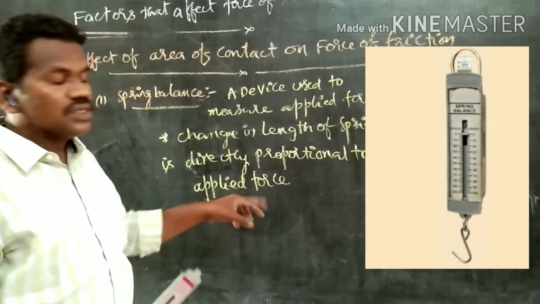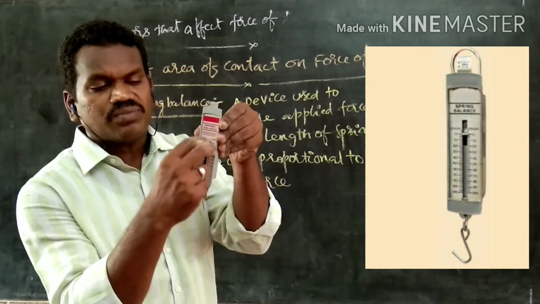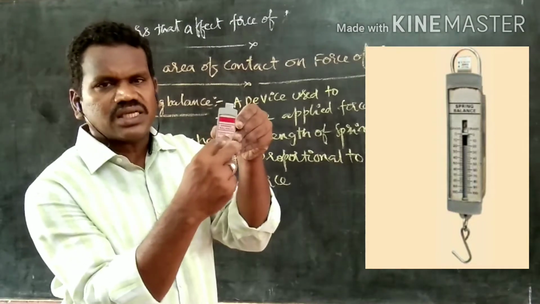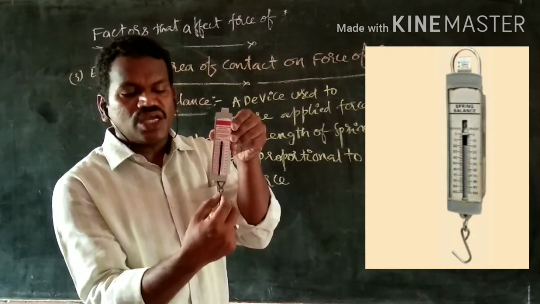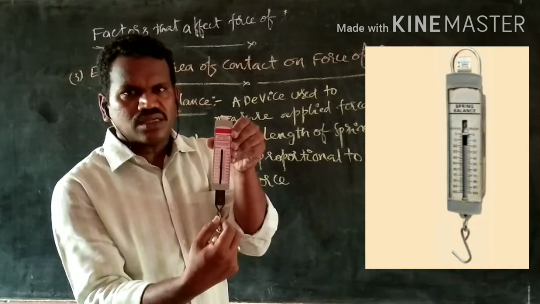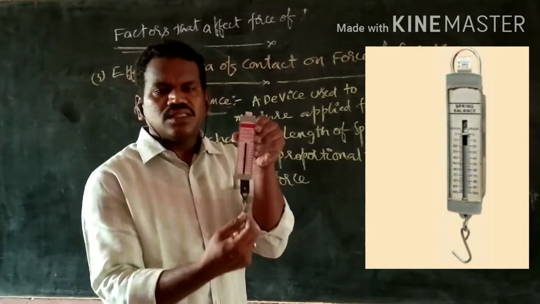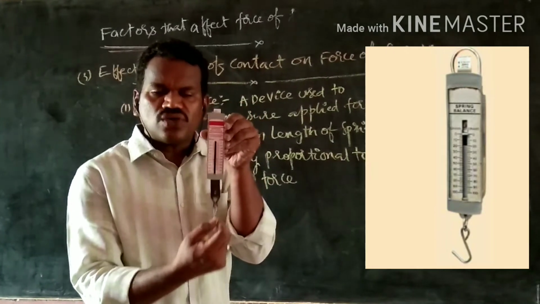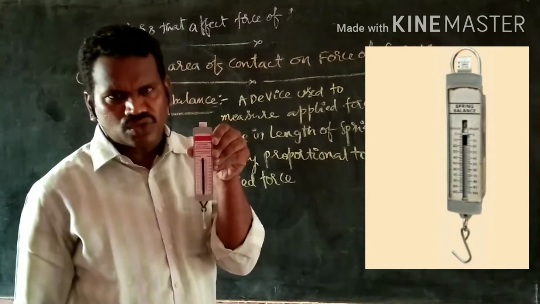Originally at what place it is there, then after some time what place it is changed, that is called change in the length of the spring, which indicates how much force is applied. This means as much force is applied, change in the length of the spring is also more.